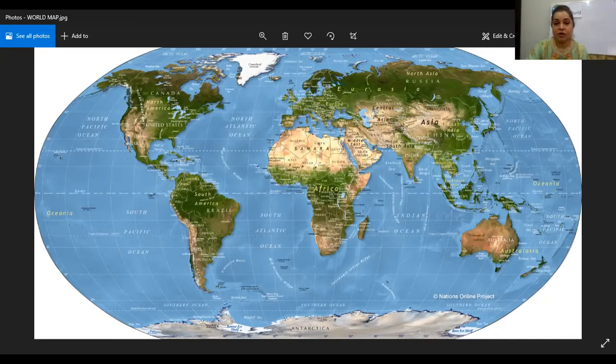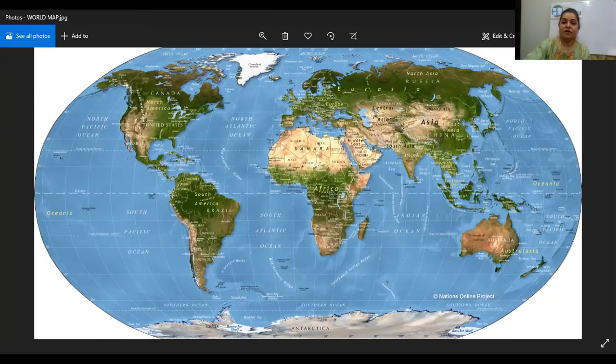So I'm just going to show you what only North America looks like. Right now you're looking at the whole map, but I am going to show you the picture of North America. Okay, now see, this is how North America looks, and it is mostly at the top left on the map.